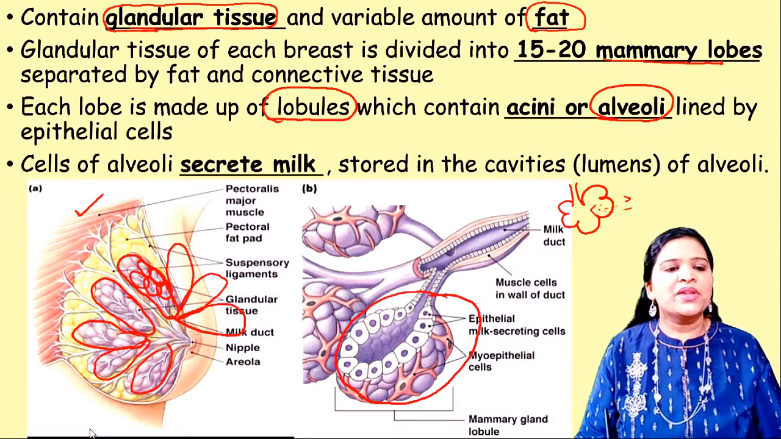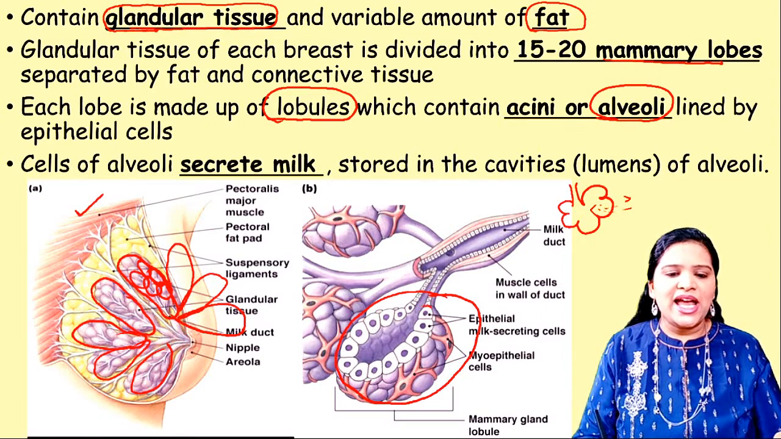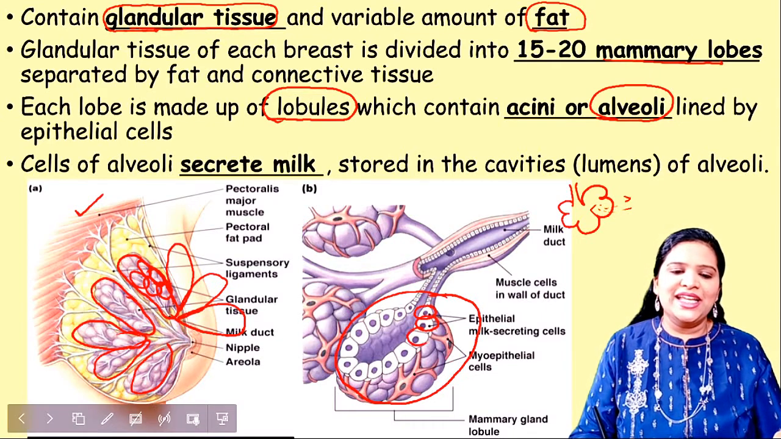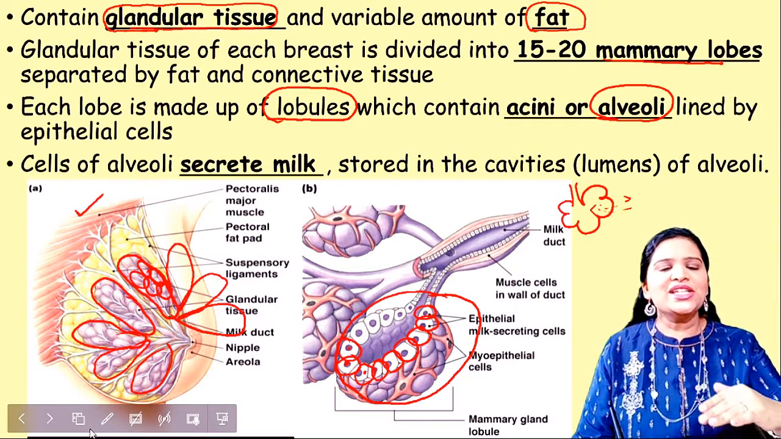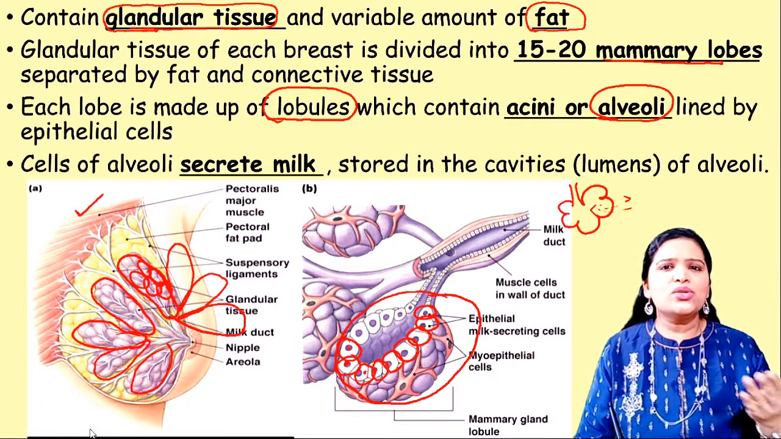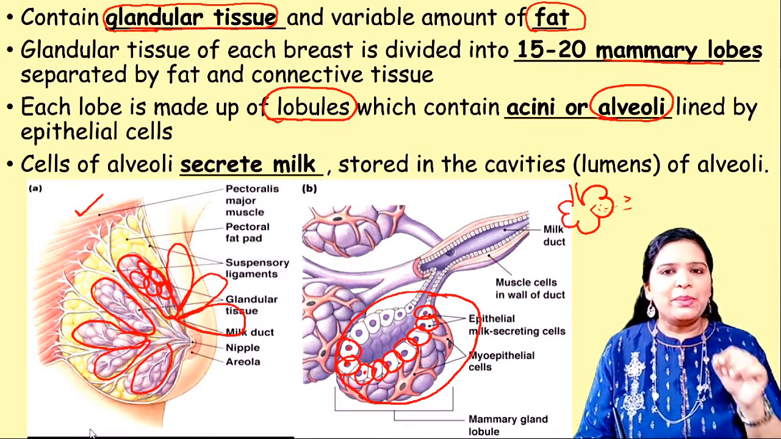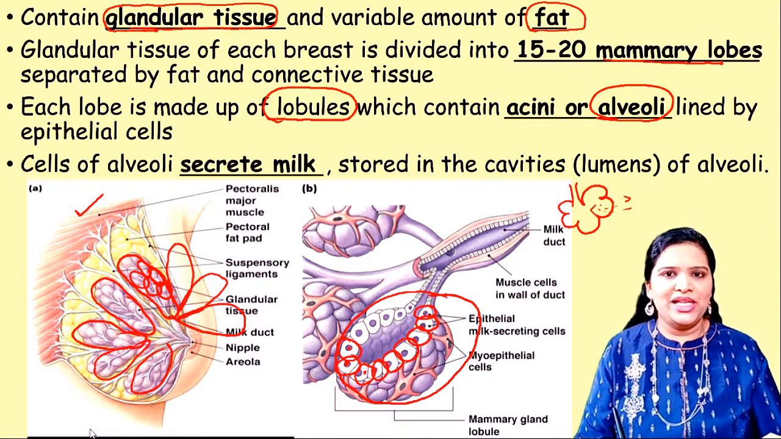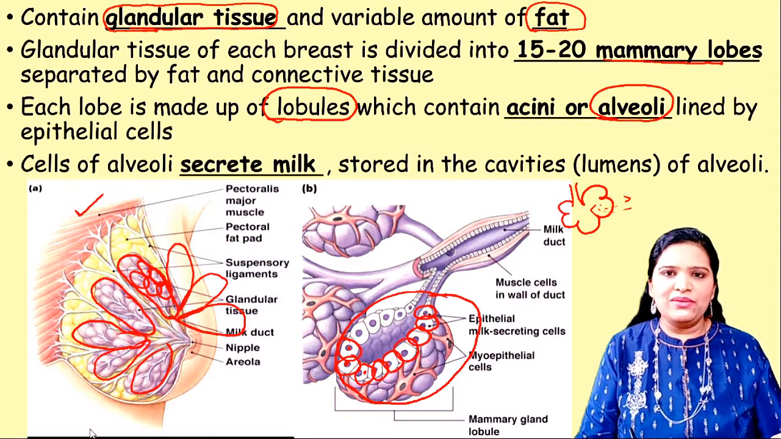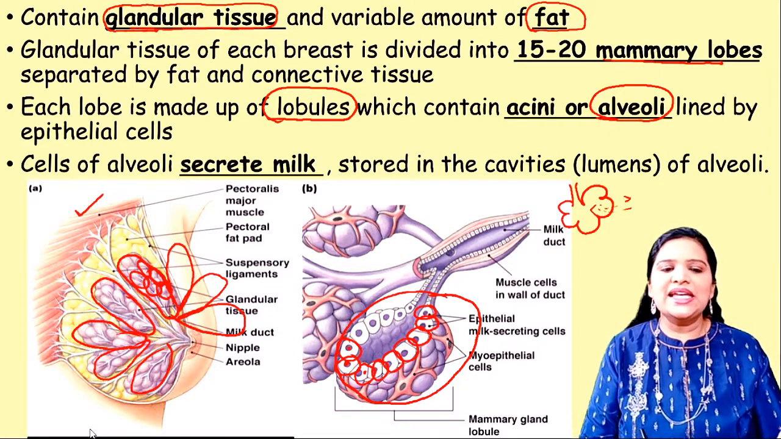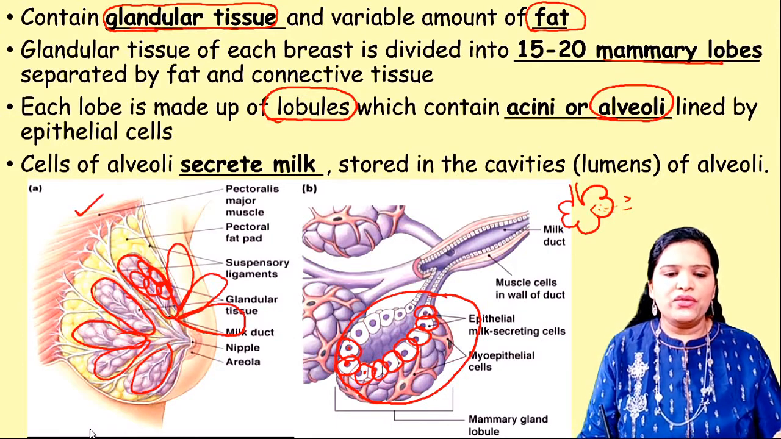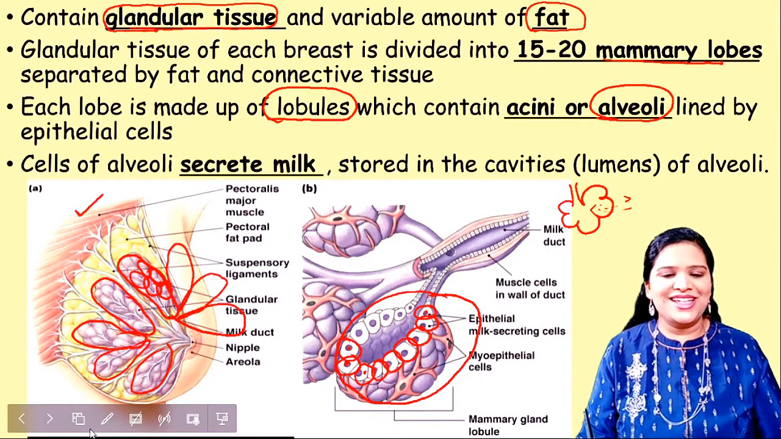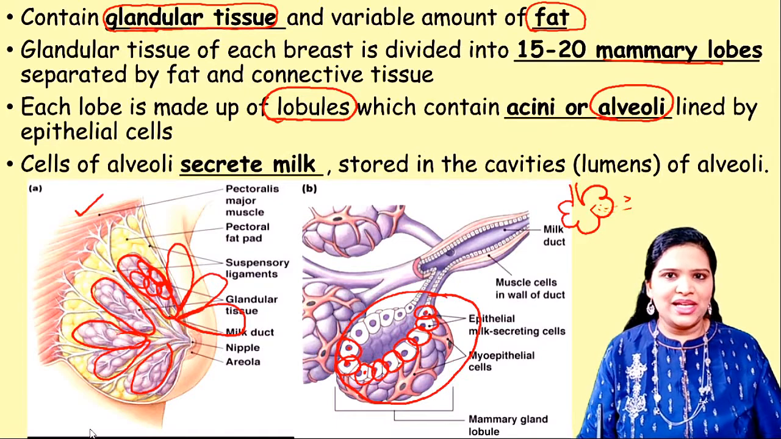Each alveolus contains a lining of cells. Look here, they are called epithelial cells. Each cell has one nucleus, a central nucleus. Each alveolus has layer upon layer of epithelial cells. These epithelial cells secrete milk. So the cells of the alveoli, which cells? Epithelial cells, they secrete the milk. From here only the milk gets secreted. They are called epithelial milk secreting cells.